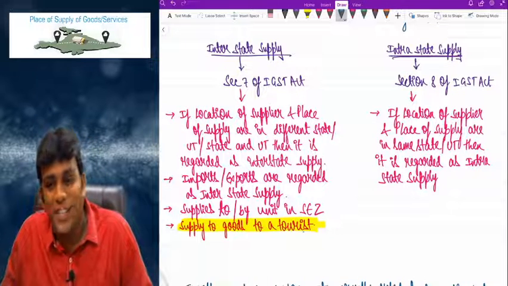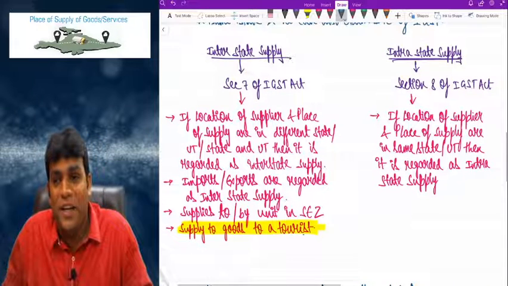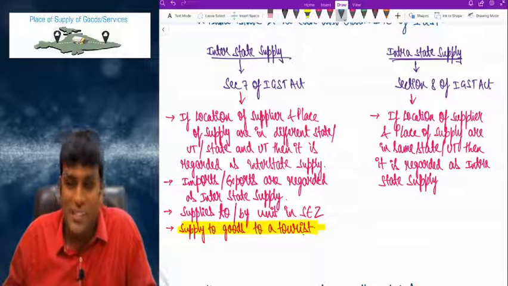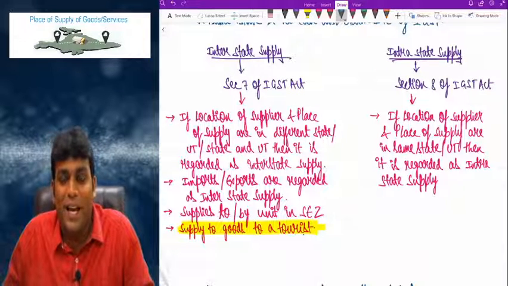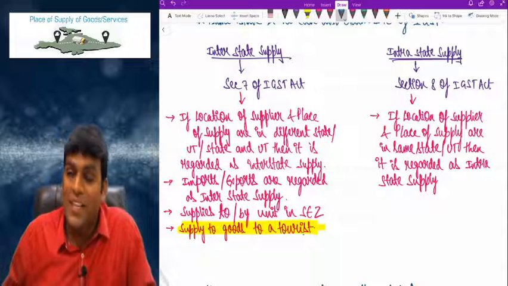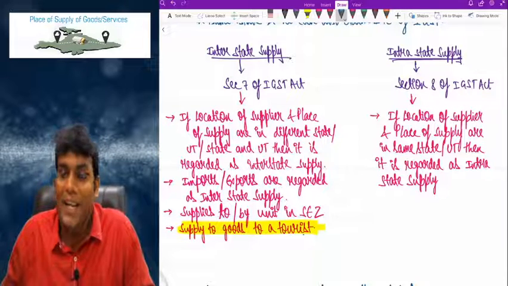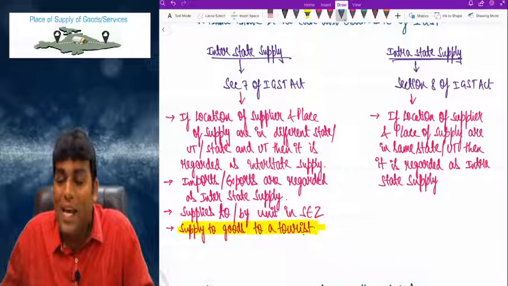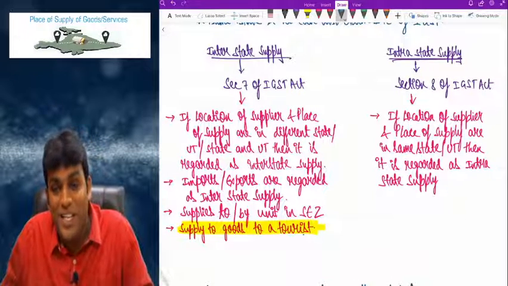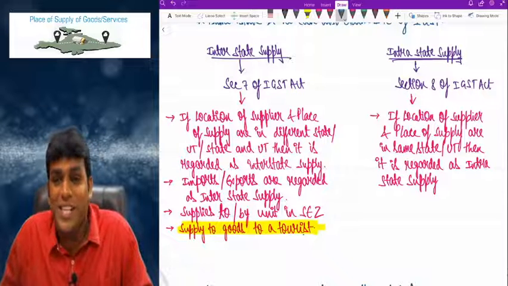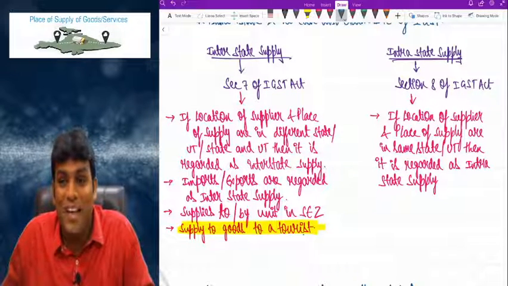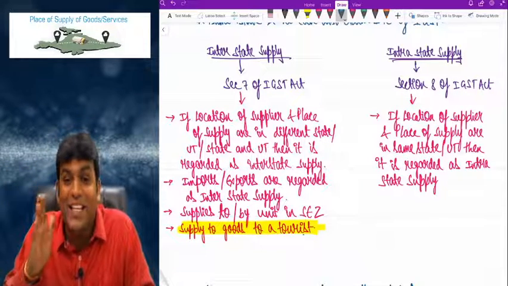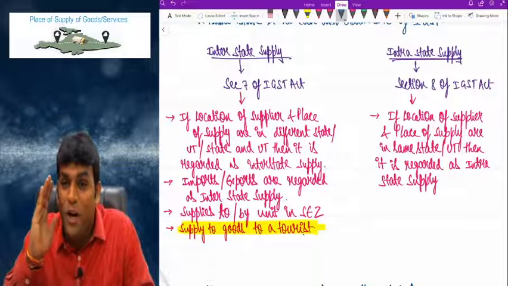Clear, friends? So with this discussion, I am sure we got a great amount of clarity of thought on what is the difference between intrastate supply and interstate supply. Interstate supply is dealt with by section 7 of the IGST Act and intrastate supply is dealt with by section 8 of the IGST Act. So both are in the IGST Act only. Please don't apply CGST at all. Section 7 of the CGST Act is supply. Section 8 of the CGST Act is composite supply and mixed supply. Don't confuse yourself. That is the CGST Act and this is the IGST Act. Please have that clarity of thought.